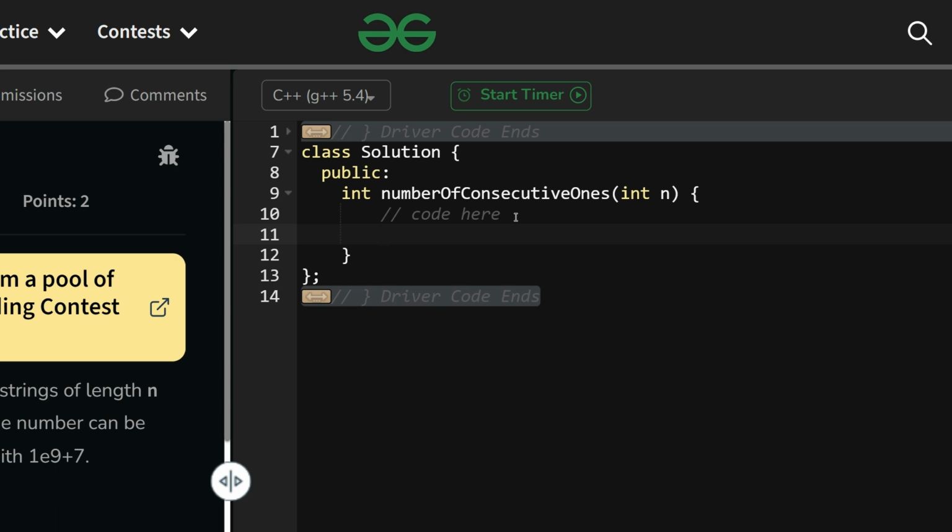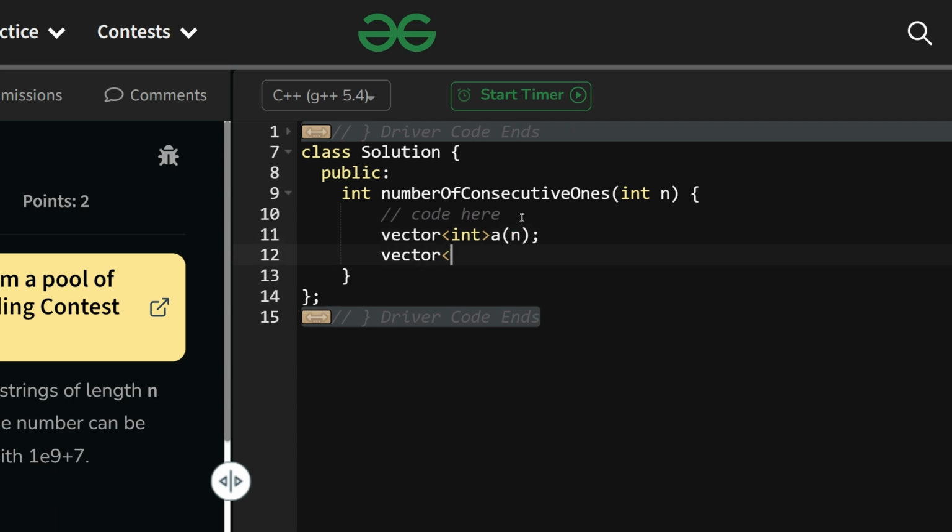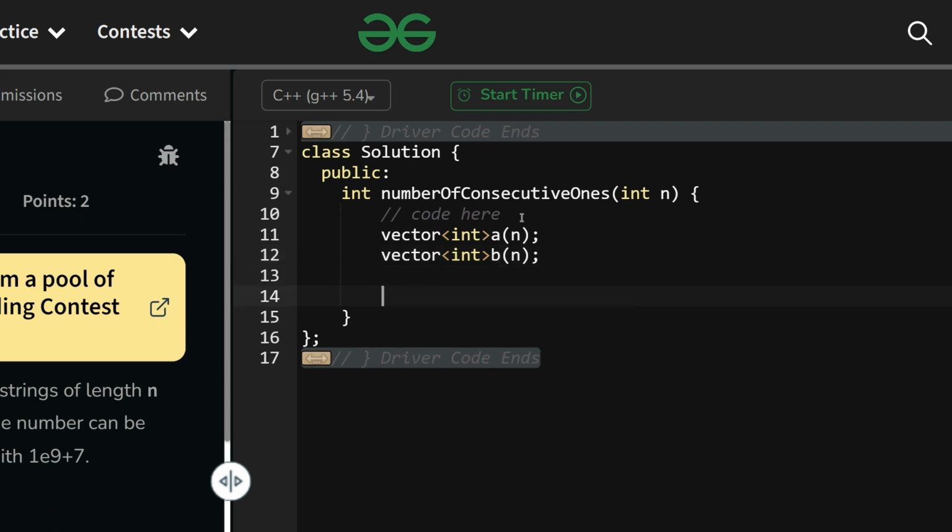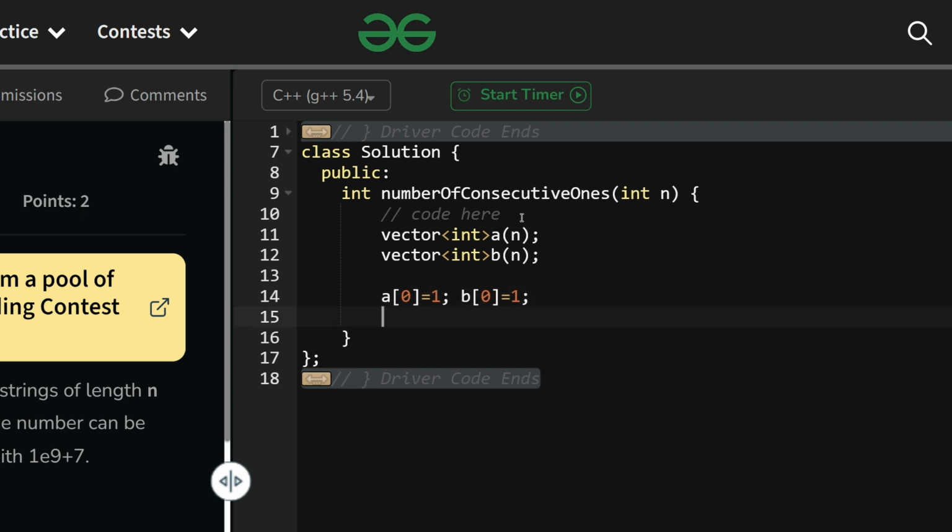So let us start with the code. I will be creating two arrays: vector of int A of size n, and similarly vector of int B of size n. Now what will I do? I will say A of 0 equals 1 and B of 0 equals 1. Okay, moving on. What will I do? I will start my loop for I equals 1.